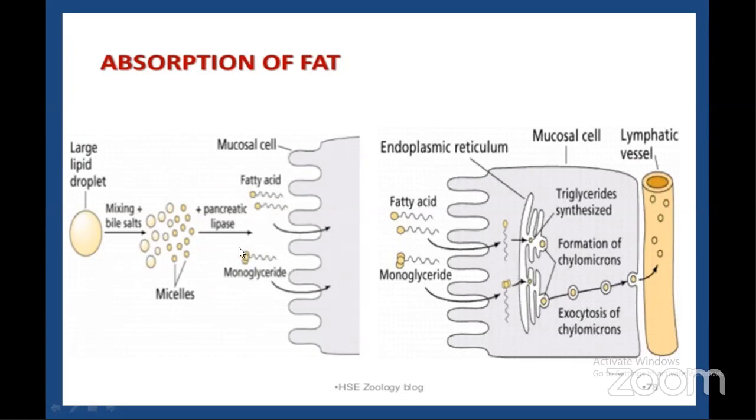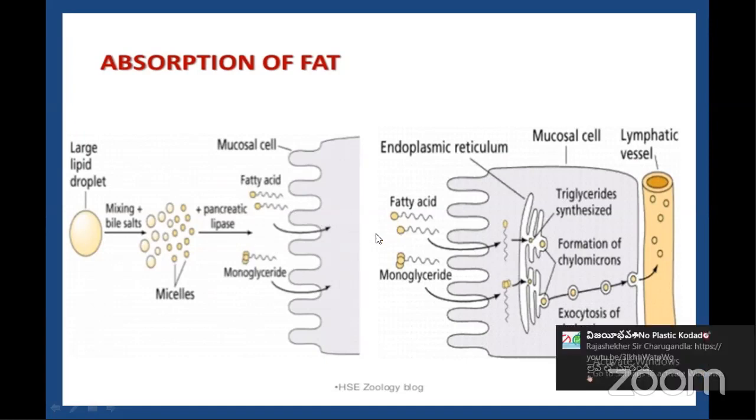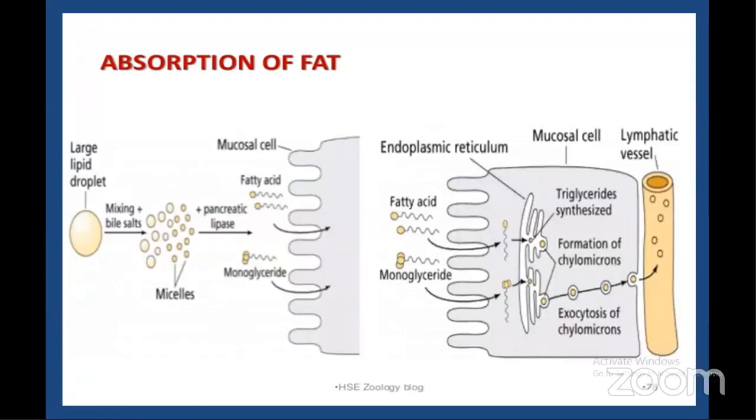What is happening with these substances, why they cannot easily diffuse or absorb into the blood, whether they directly absorb into the blood or to somewhere they are absorbed. Yes, of course. Fats are the only substances which cannot absorb directly into the blood circulation when compared to monosaccharides, that is glucose, carbohydrate digested substances, and protein digested substances. Let's see how this process is going on.